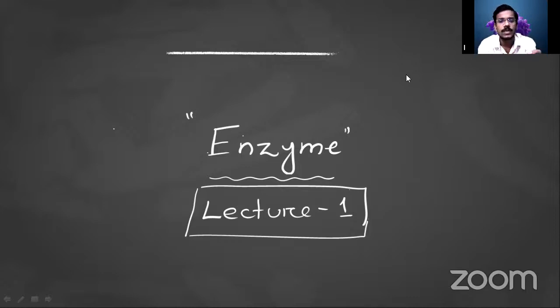We will discuss the historical background of enzyme, and then we can find the meaning of the word: there is "en" and there is "zyme". Enzyme means inside the yeast. It was first discovered from yeast, so it is called enzyme. We will discuss that discovery. So simply, what does enzyme mean? It is one kind of catalyst.